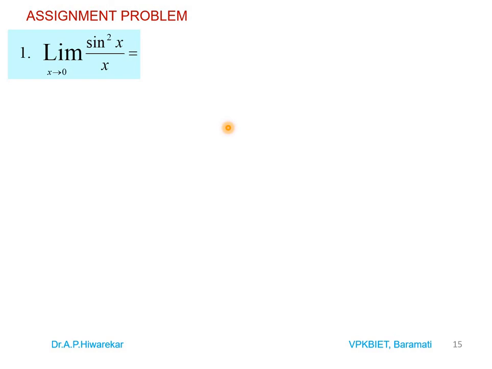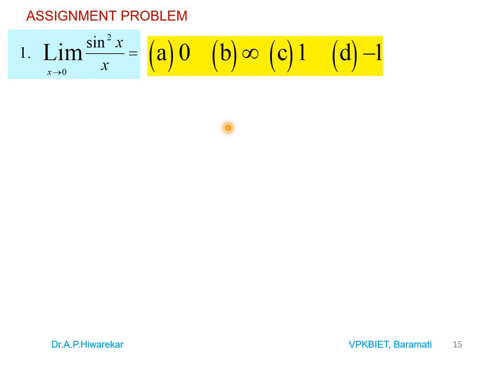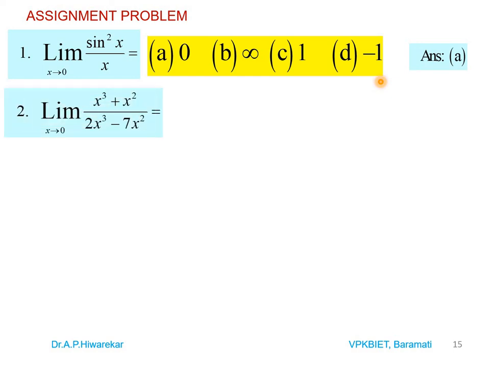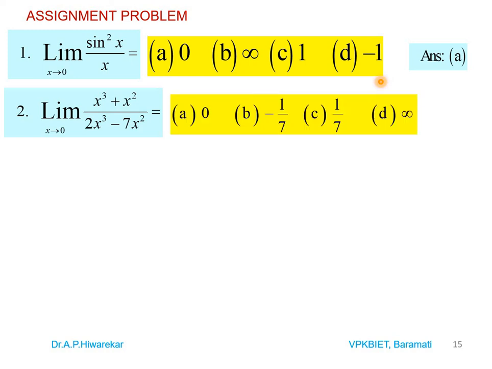And that's why I am giving some problems which are included here. Problem number 1, you may note down: limit as x tends to 0 of sin square x divided by x. Options are 0, infinity, 1, minus 1, and here the answer is A. Problem 2: limit of x cube plus x square divided by 2x cube minus 7x square as x tends to 0. These are the options and the answer is B.